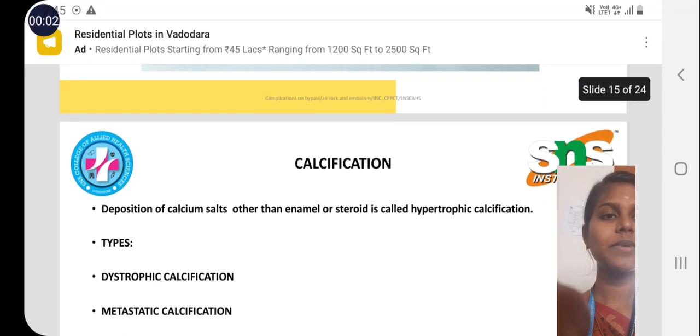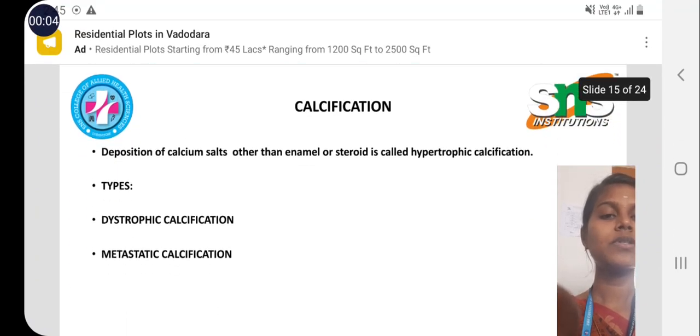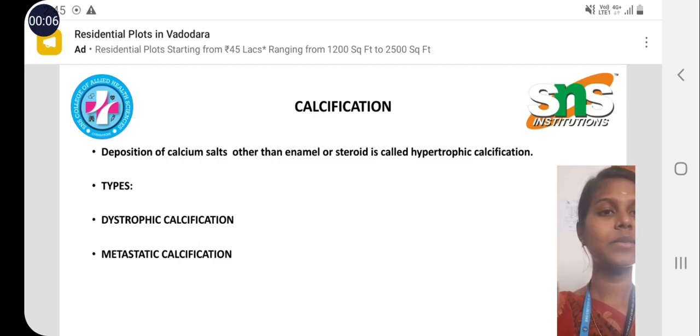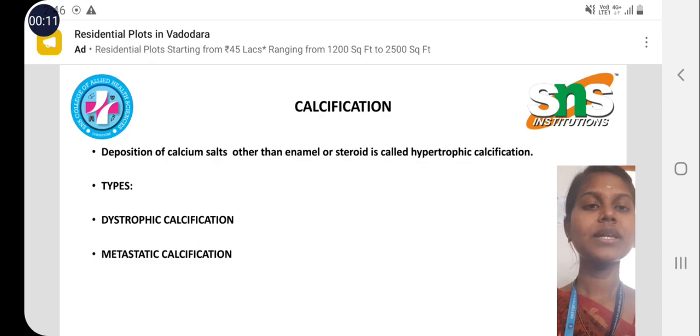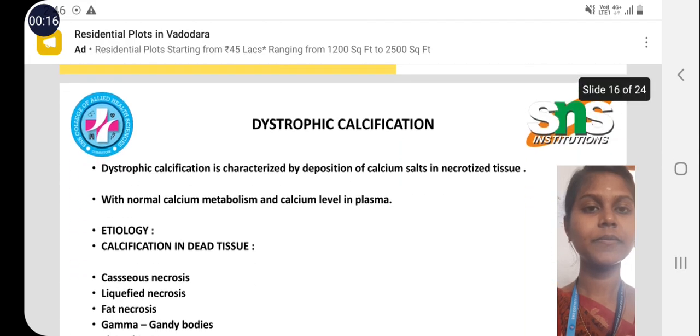This topic is going to be about calcification. So deposition of calcium salts other than in the bone or teeth is called pathological calcification. There are two types of calcification, namely dystrophic and metastatic calcification.